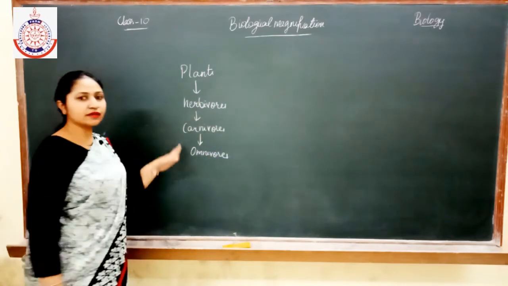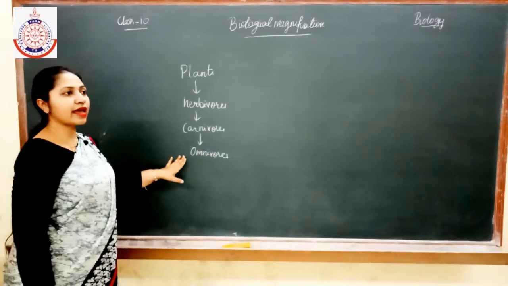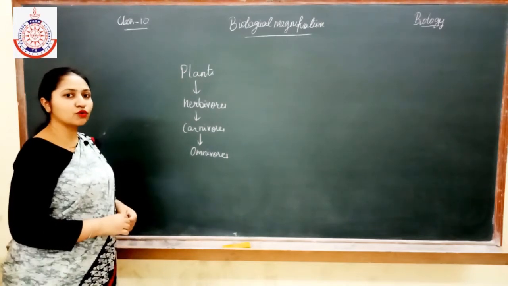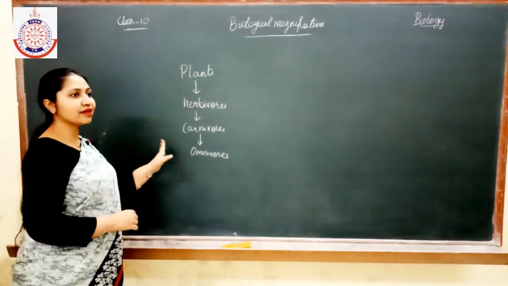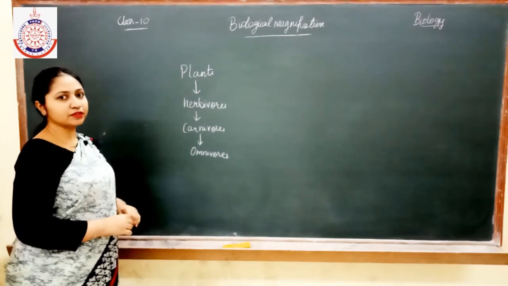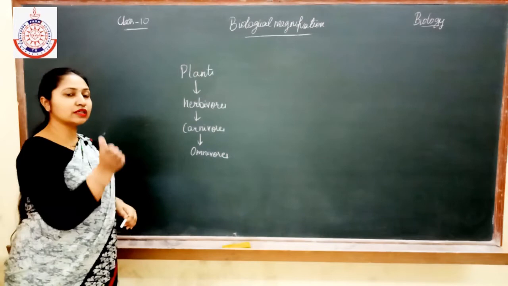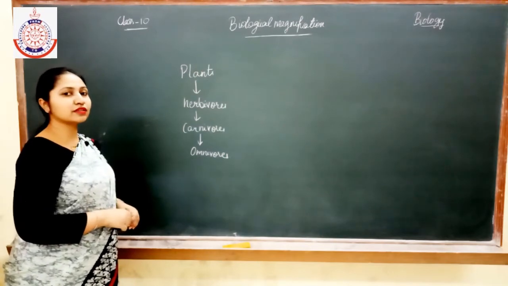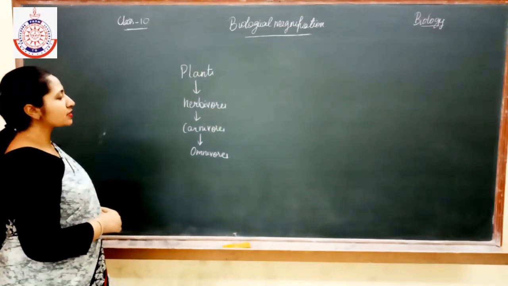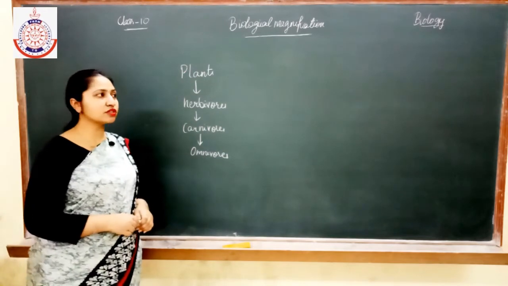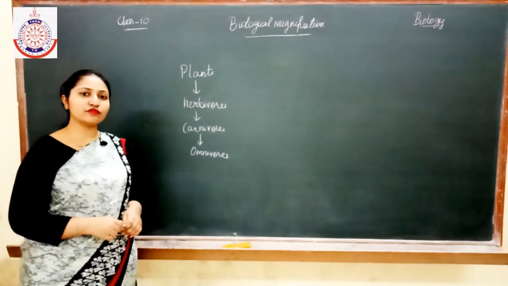In this manner the chemicals get accumulated in the omnivores because they are present at the highest trophic level, and this accumulation of the chemicals in the trophic levels is known as biological magnification, or biomagnification.